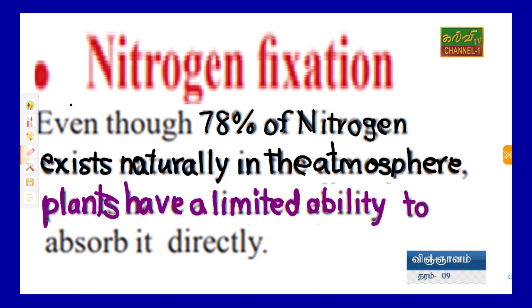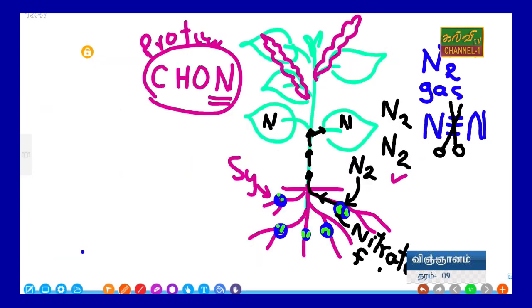Here to absorb, I already mentioned it. Absorb it directly, right? I think students you can understand. Nitrogen gas can be absorbed by the rhizobium nodules and rhizobium bacteria, and it's converted to fertilizer and used.